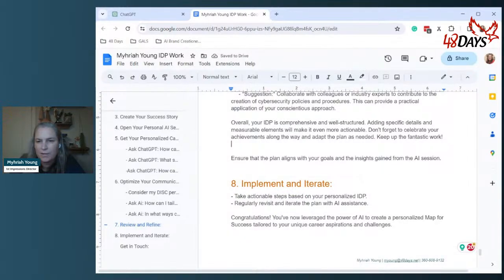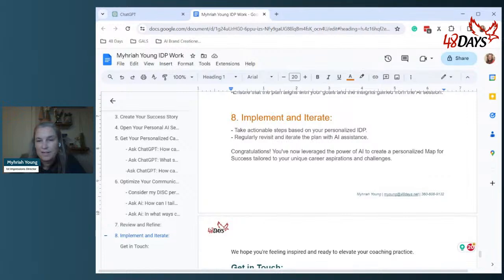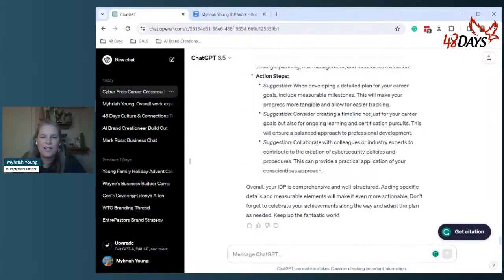Ensure that your plan aligns with the goals and the insights gained from your AI session. Really, you need to ensure that it aligns with where you want to go. Implement and iterate: take action steps based on your personal IDP. Regularly revisit and iterate the plan with your AI assistants. This can be really great if something changes, maybe new leadership comes in, maybe you need to pivot some way. Now you have an excellent thread to do that with, and you can ask it for all kinds of stuff.